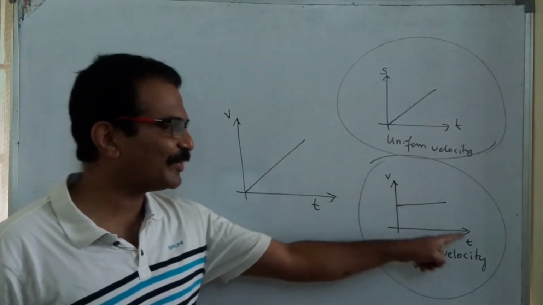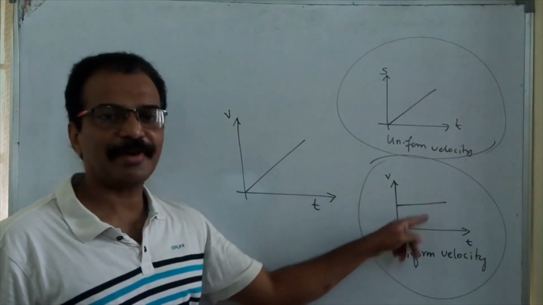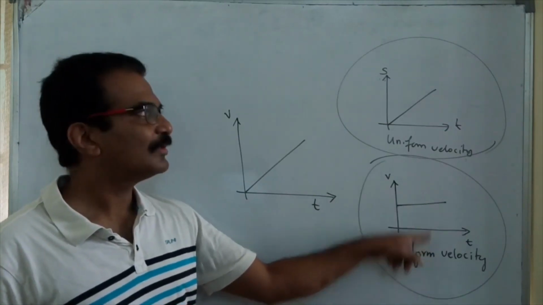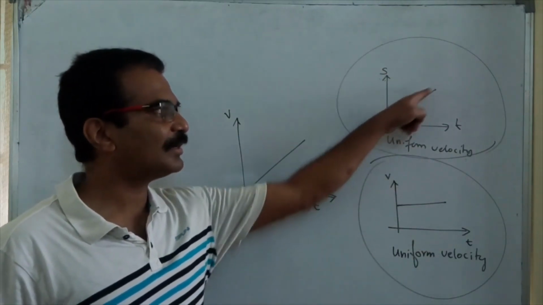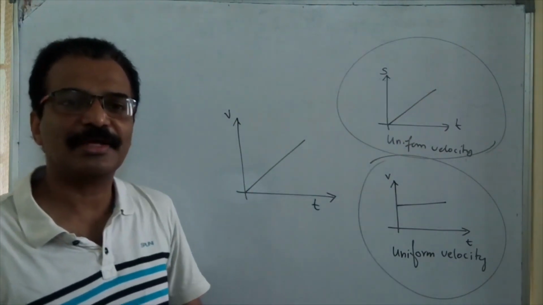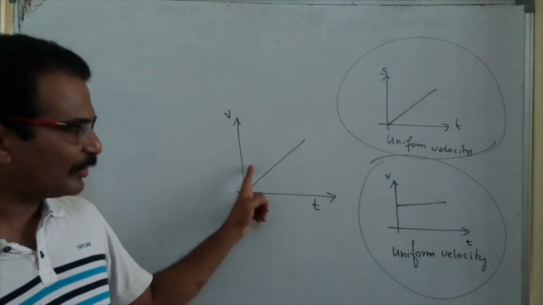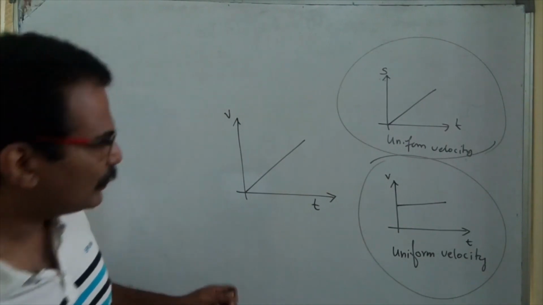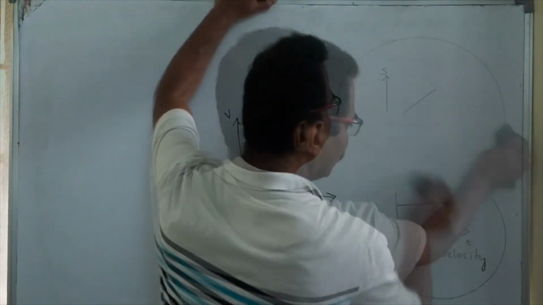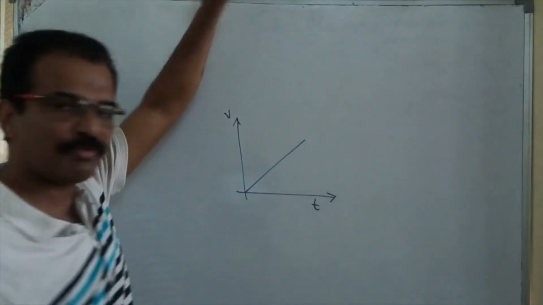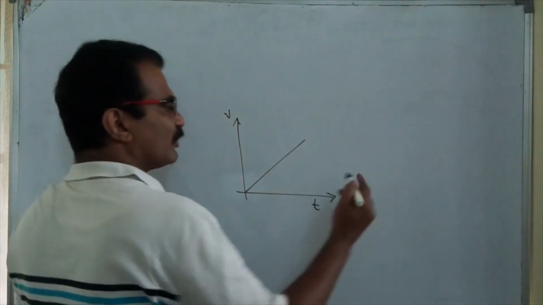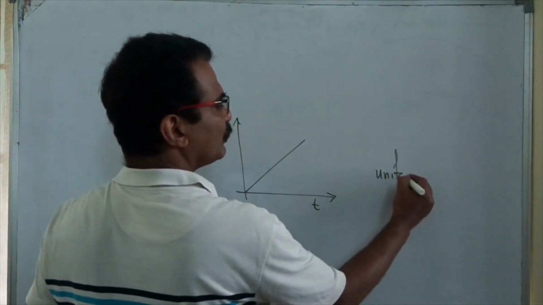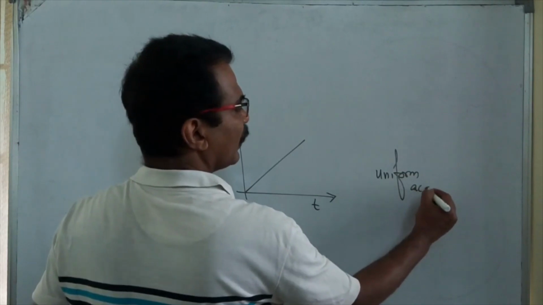This is a velocity time graph, so the graph is parallel to the time axis. Here is a displacement time graph, so the graph is inclined to the time axis. In this case, the body is moving with uniform velocity. In this case, the body is not moving with uniform velocity. The body is moving with uniform acceleration.